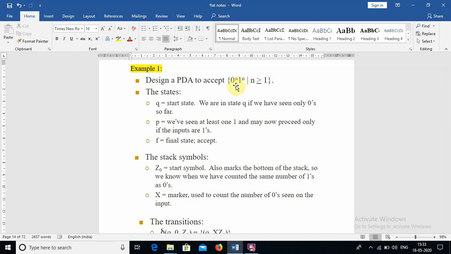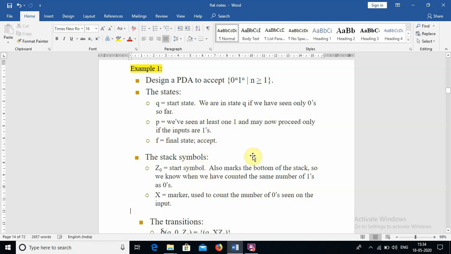Okay, so 0, 1 are the two input symbols, so three states we choose: Q, P, F. Q is the initial state, F is the final state. So here what is P? P is a middle state, which means if you find 1, we can move from Q to P. Okay, so those are the states.